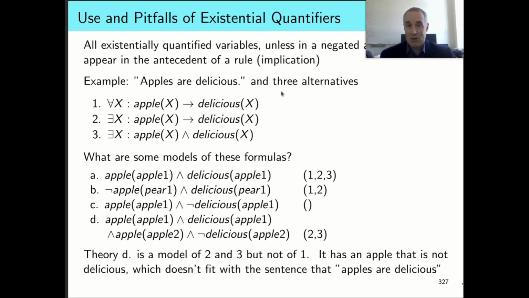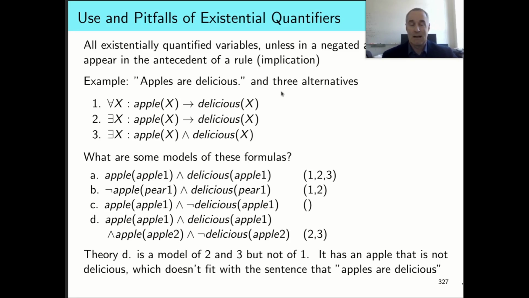Let's look at existential quantifiers. Existentially quantified variables, unless they're in a negated atom, because remember this general equivalence: for all x, not something of x, is the same as there does not exist an x such that something is true of x. So the negation flips the quantifier. But if we don't have this negated quantifier, then I want to explain why this is a problem.